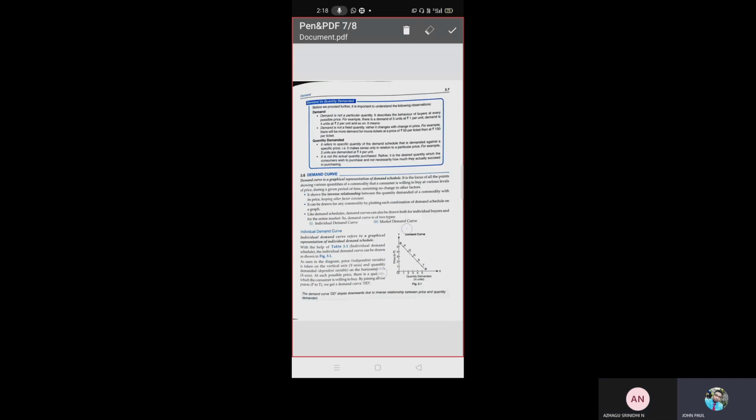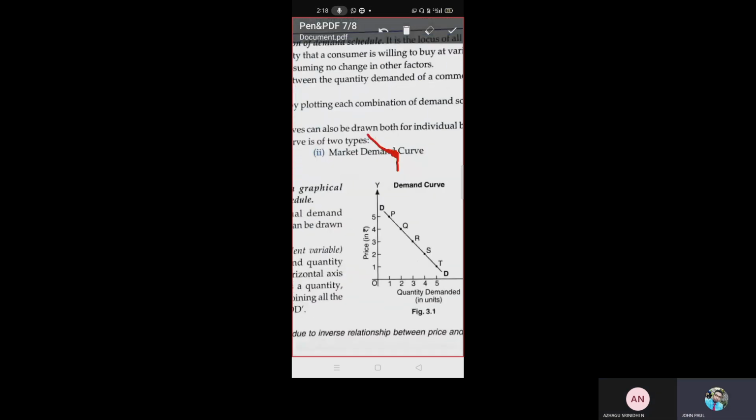Vice versa also works. When the price is high, demand is less. When you look at the last one, less price, huge demand. This relationship is called an inverse relationship. What do you mean by inverse? Opposite.